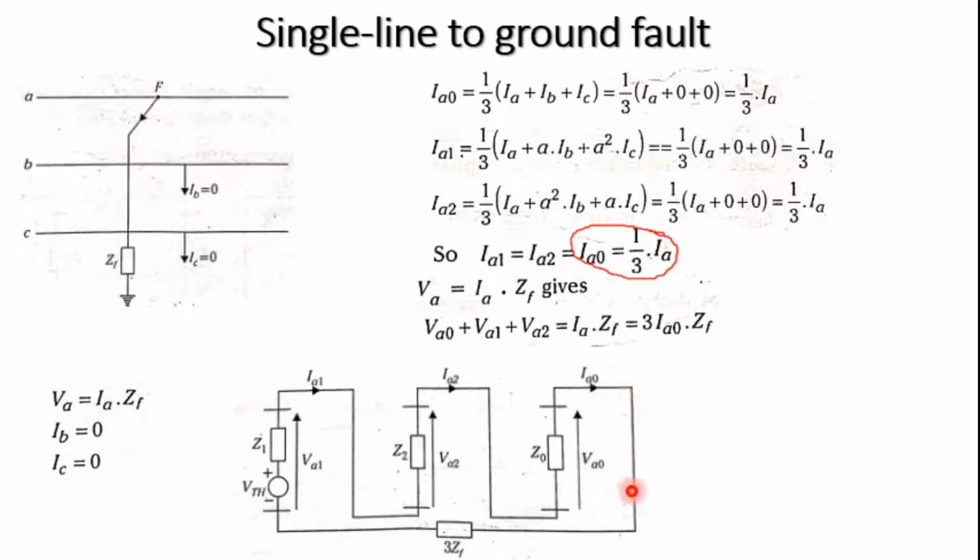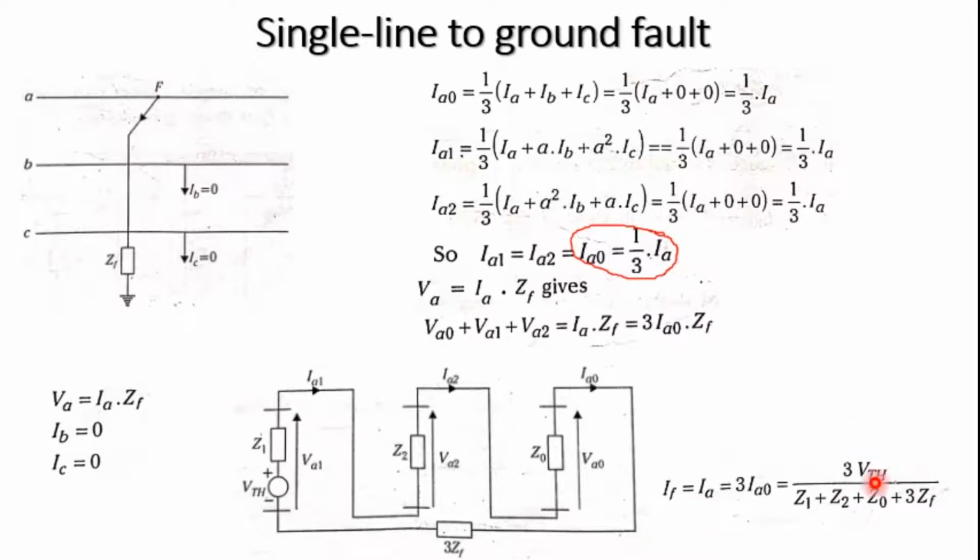So IA0 is flowing across the fault impedance. It should be multiplied by 3 because it is 3 times IA0. The current is IA0 only, but it is multiplied by 3 times ZF. So what is the fault current? We have already done a derivation that it is the same as the single line-to-ground fault with a fault impedance.